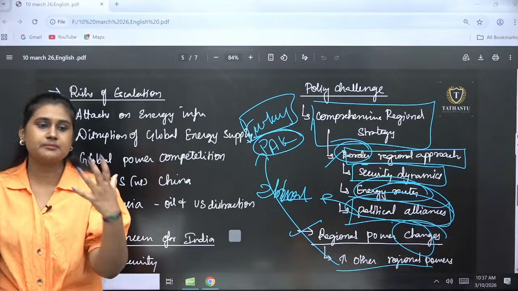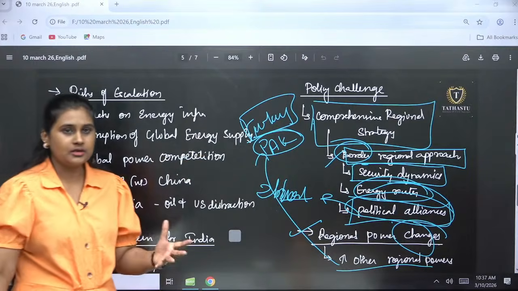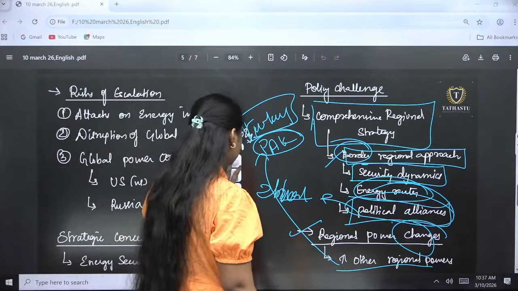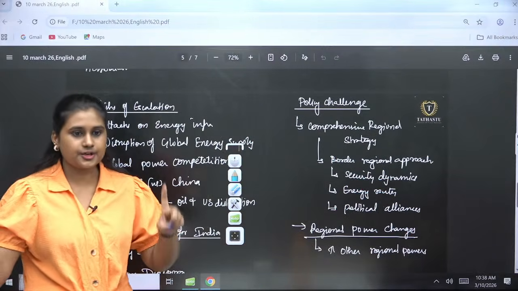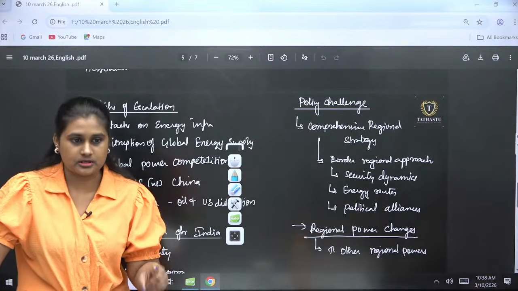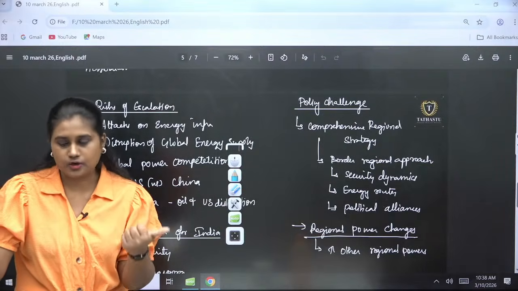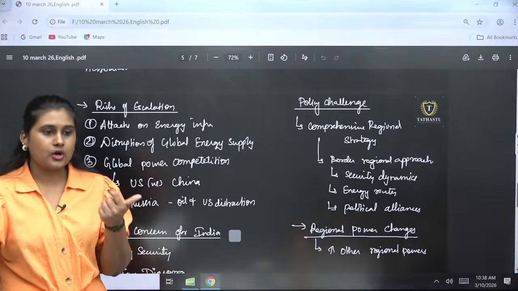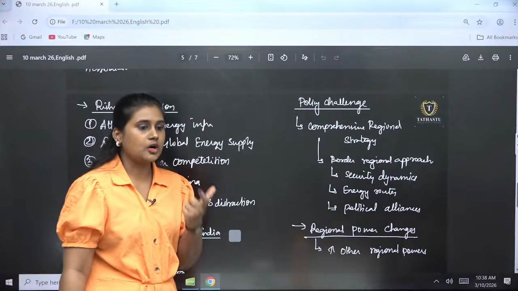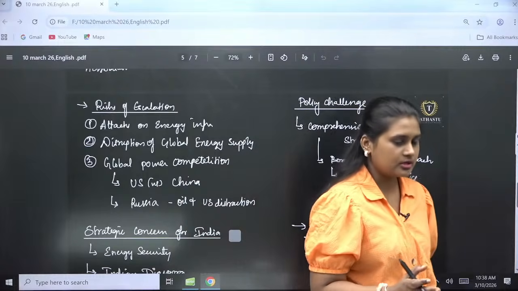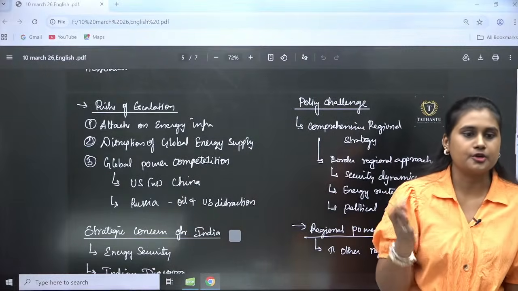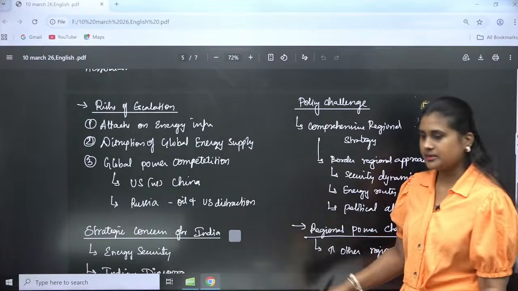For dominance and power, there will be unrest globally. This is the major issue here. So in this case, we have to look at certain things, not only energy security but more of strategic autonomy. The keyword here is strategic autonomy for India. How powerful we are and how far we stand by our principles is very important. To an extent, we have to try not to join any blocs. That is a major thing.